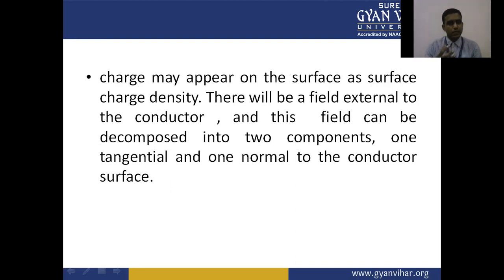There will be a field external to the conductor, and this field can be decomposed into two components: one tangential and one normal to the conductor surface.